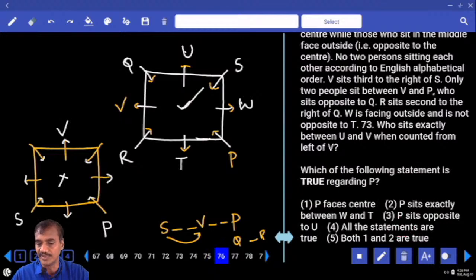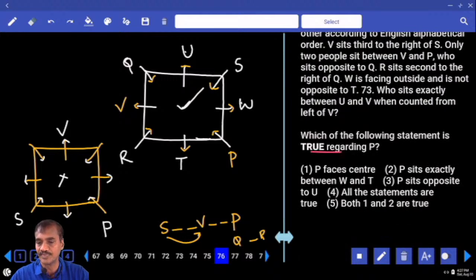Choice 4. Then 76, which is true? P faces the center. Is it true or false? That is true. And on the other, P sits exactly between W and T. This is also true. So both 1 and 2 are the choice for question number 76.